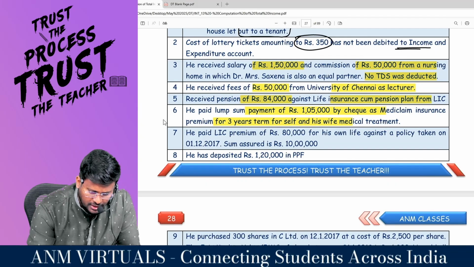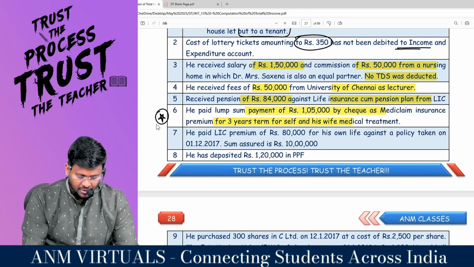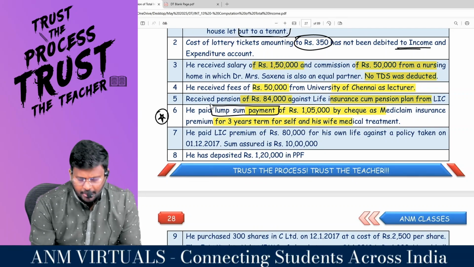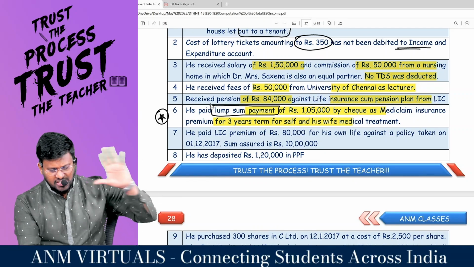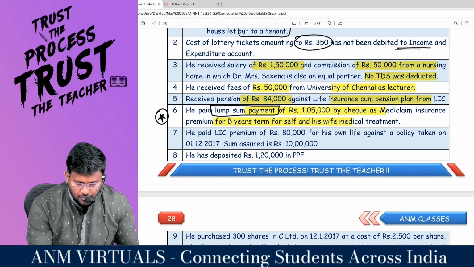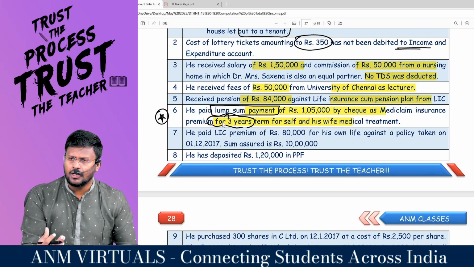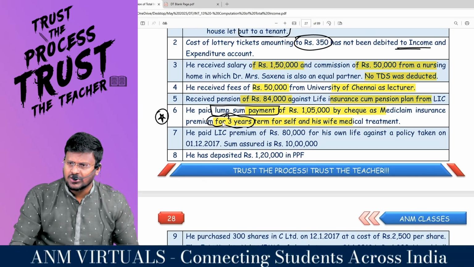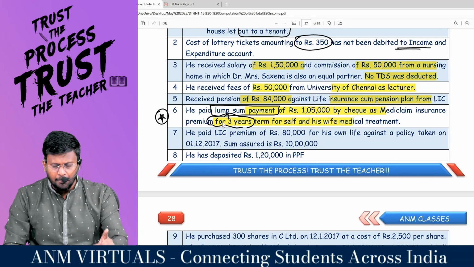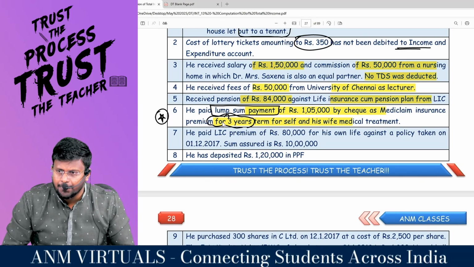This is a very good adjustment. This is one of the takeaways of this question. Mark this adjustment as important, because he paid lump sum payment. Lump sum payment means in one shot she has paid 1,05,000 rupees by check by way of Mediclaim insurance for how many years? So when you pay Mediclaim under 80D, if you paid for more than 1 year, you have to divide it by the number of years to get the annual premium, and that will be restricted to 25,000 rupees or 50,000 rupees as the case may be.